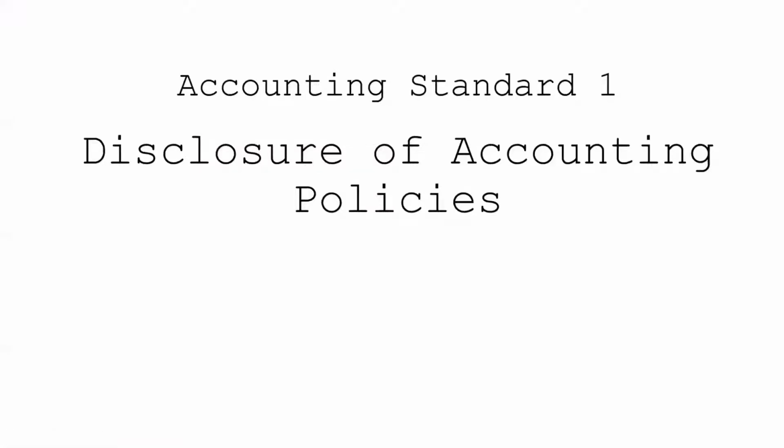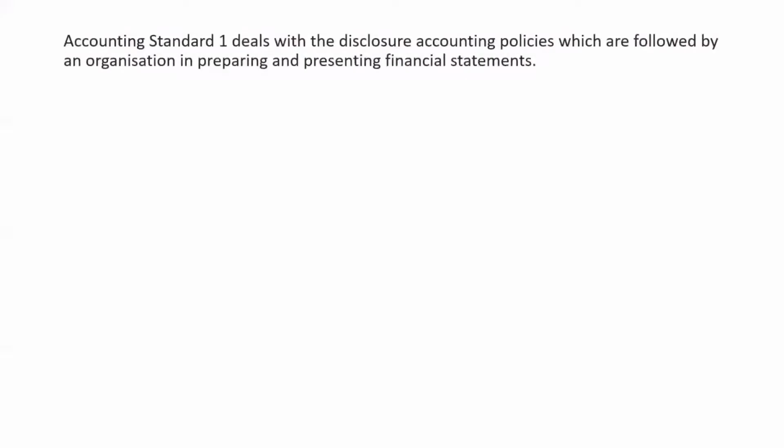Hello, today we are going to learn something about Accounting Standard 1, that is disclosure of accounting policies. Accounting Standard 1 deals with the disclosure of accounting policies which are followed by an organization in preparing and presenting the financial statement. So while preparing and presenting financial statement, whatever accounting policies are followed, those should be disclosed in financial statement itself. And Accounting Standard 1 is talking about that only, disclosure of accounting policy.